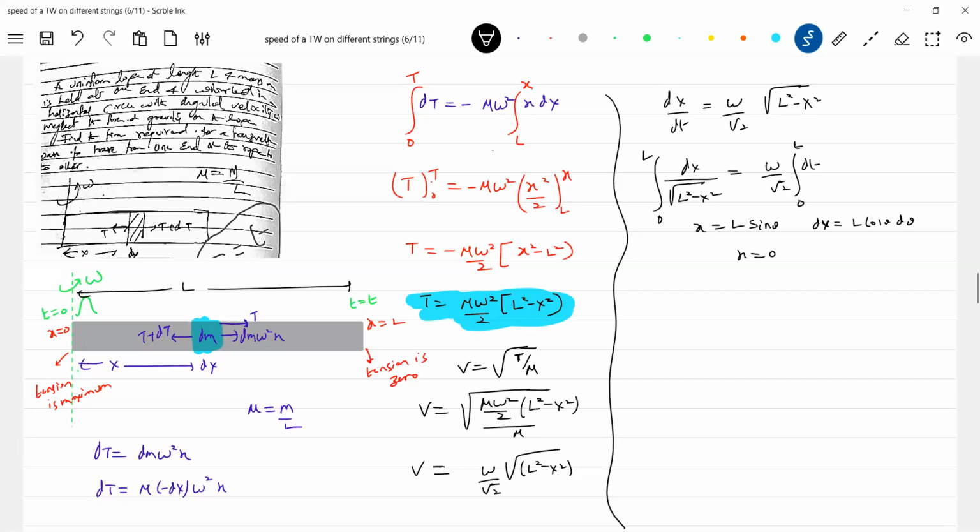When x equal to 0, theta is 0, so the limits have to change. When x equal to L, theta will be pi by 2. Can you work it out? So dx will become L cos theta d theta.